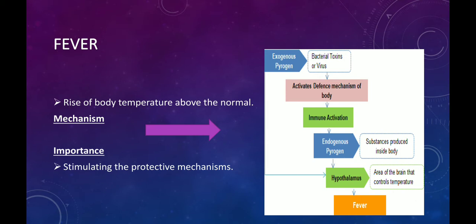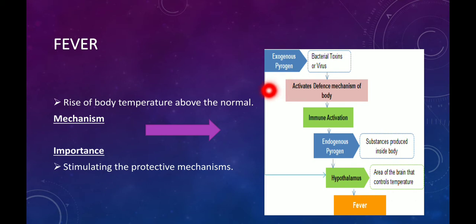Fever is the rise of body temperature above the normal point. Normal body temperature is 37 degrees centigrade. Now, what is the mechanism of fever? Look towards this sketch. First of all, any exogenous pathogen such as bacterial toxin or virus attacks the body. Pathogen is basically a fever inducing substance.